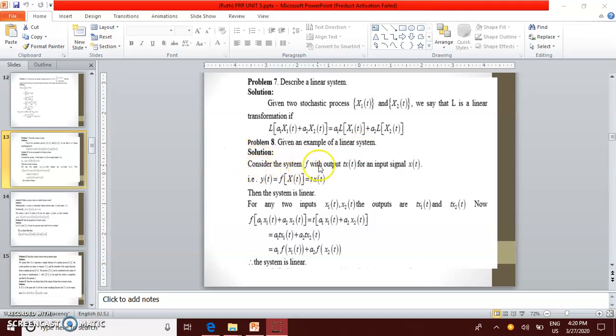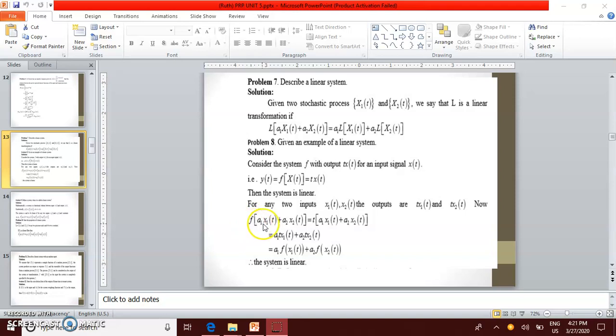Consider the system F with output t into x(t) for an input signal x(t). F means system, t into x(t) is the output and x(t) is the input signal. That is, y(t) is equal to f of x(t), which becomes t into x(t). That is the output. Then the system is linear. For any two inputs x1(t) and x2(t), the outputs are t into x1(t) and t into x2(t).